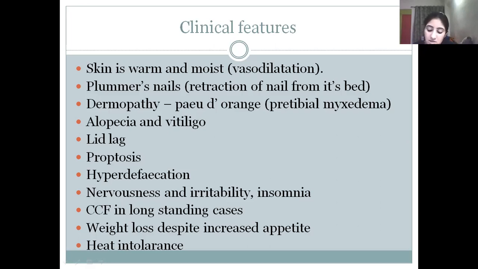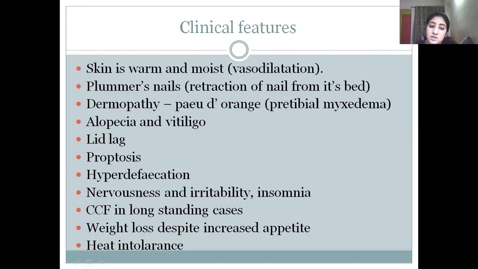So this results in prominence of eyeball, staring look, retraction of the eyelids, and clear visibility of the upper and lower sclera. So this sign is called exophthalmos or proptosis of eyes.